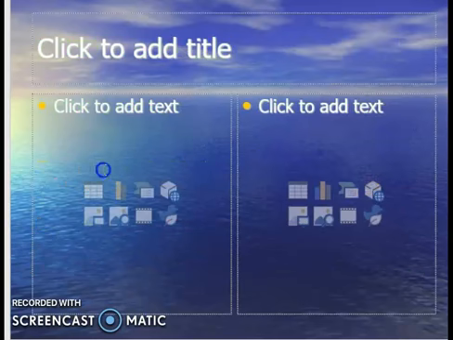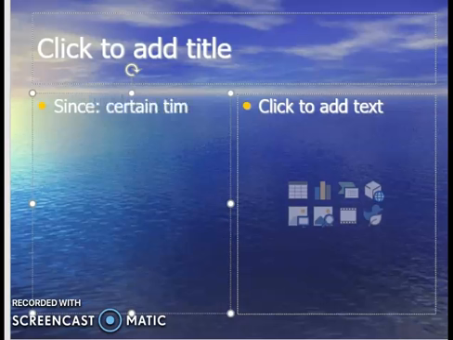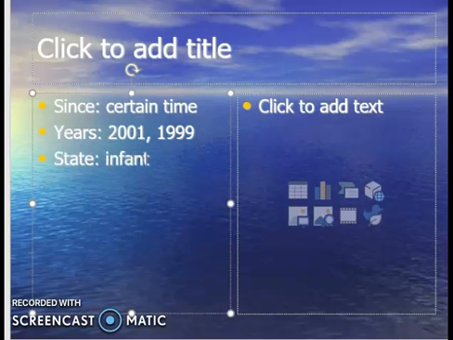Okay, so just one last thing I would like to tell you guys. Since is normally used for a certain time. So a certain time is years. It can be years like 2001, then 1999, and it can be a state. A state is like infancy, and then childhood, and then any stage. Then you have clock time.